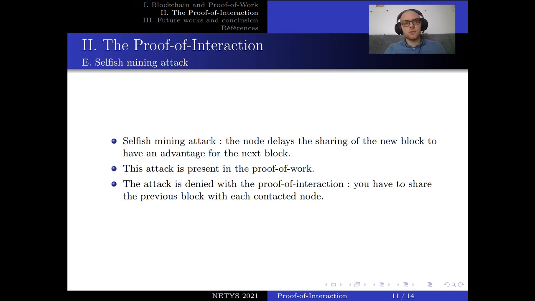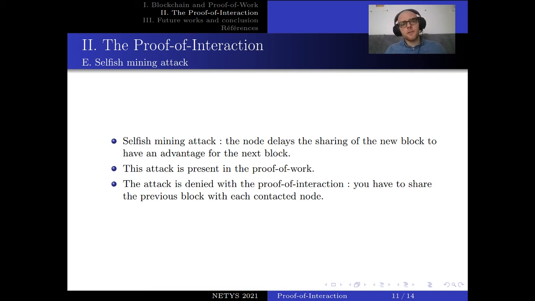But also, the proof of interaction has a protection against the selfish mining attack. The selfish mining attack is an attack present in the proof of work, and it's used to waste the computational power of the network. To do so, the node, when it finds the new block, keeps this information for itself and is already trying to generate the next block, while in the meantime the rest of the network is still looking for a block that is already found.